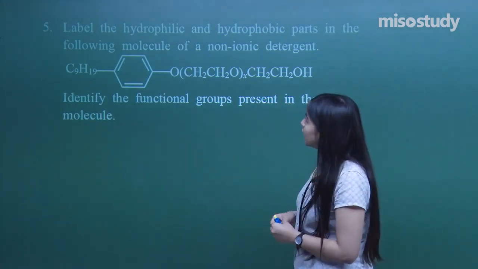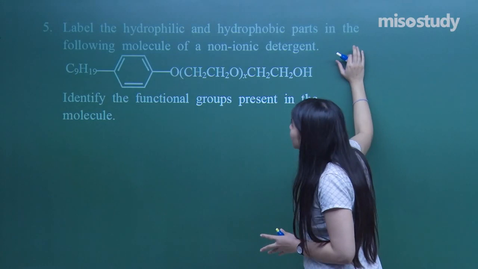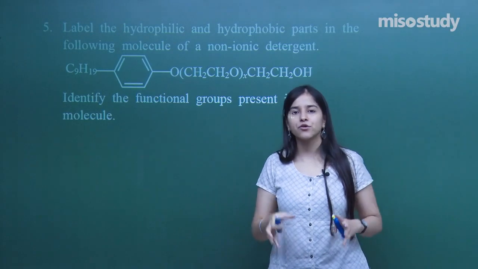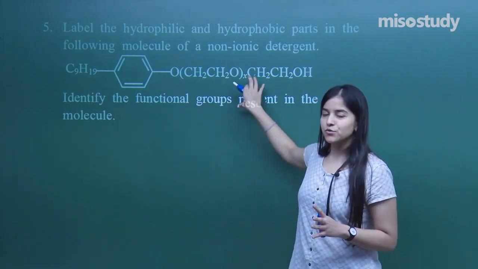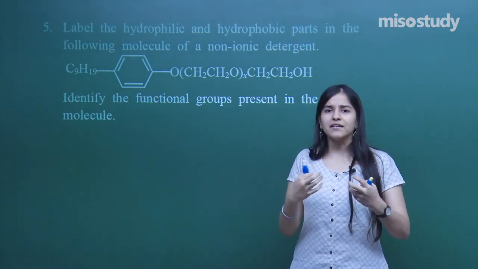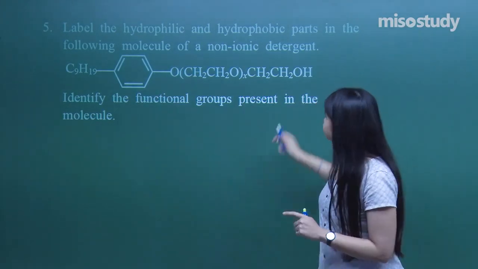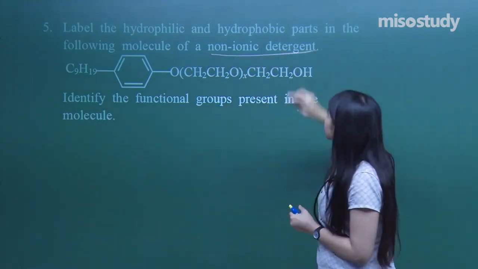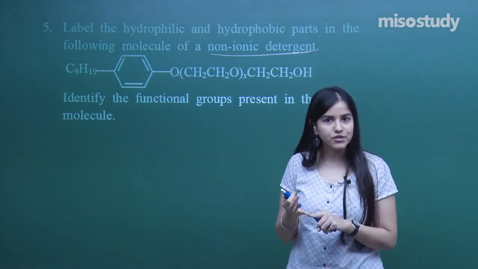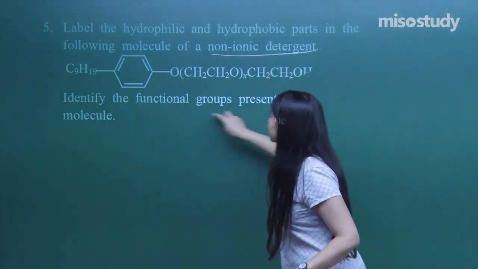What do we have? Okay, it's a very interesting question. Label the hydrophilic and hydrophobic parts in the following molecule of a non-ionic detergent. So first of all, this question has directly been picked from the NCERT, right? I wanted to add this question because it's a typical question which requires a little trickiness, not just a regular concept but a little out of the box thinking. See here, what they have given is a non-ionic detergent, right? We have done cationic, we have done anionic detergents, and also the non-ionic. So they have given one non-ionic random detergent over here.